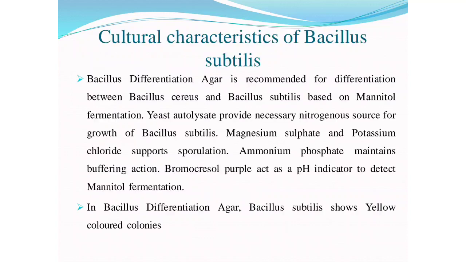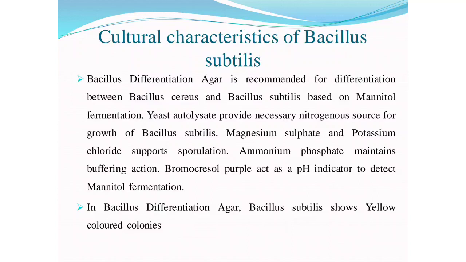Culture characteristics of Bacillus subtilis. Bacillus differentiation agar is recommended for differentiation between Bacillus cereus and Bacillus subtilis based on mannitol fermentation. Yeast autolysate provides the necessary nitrogenous source for growth.